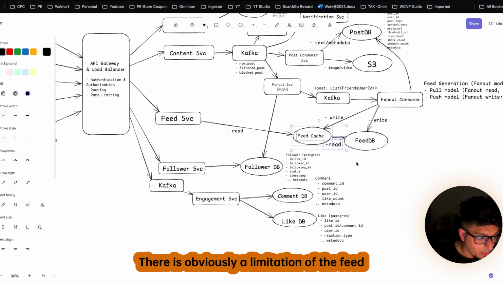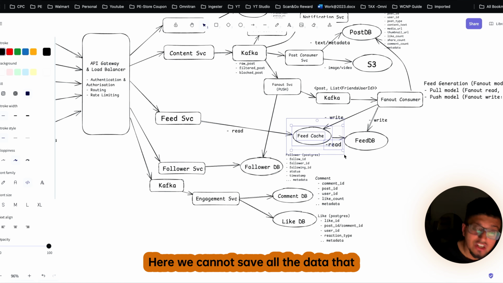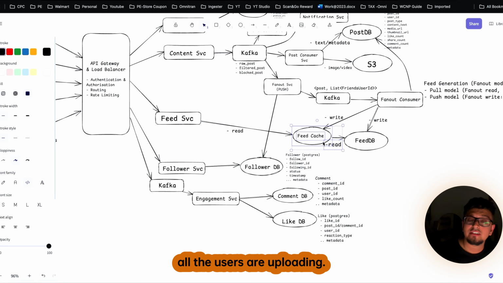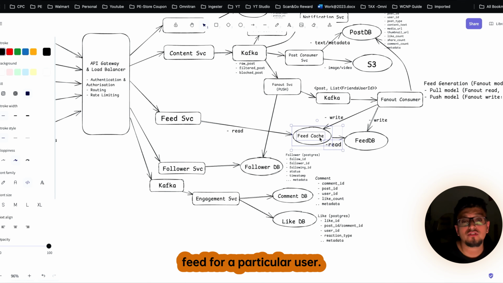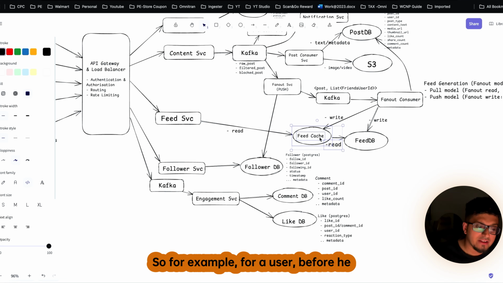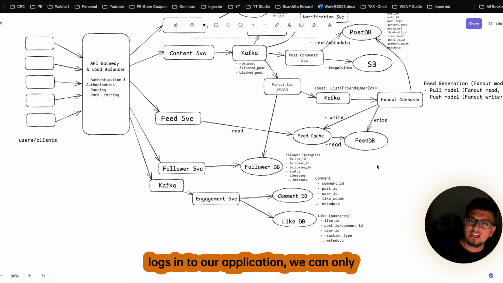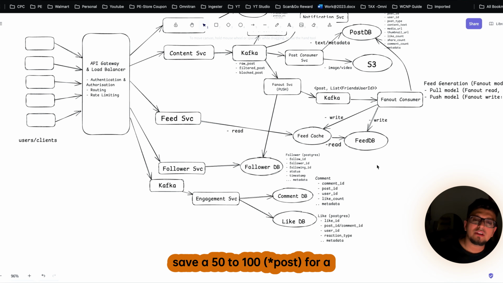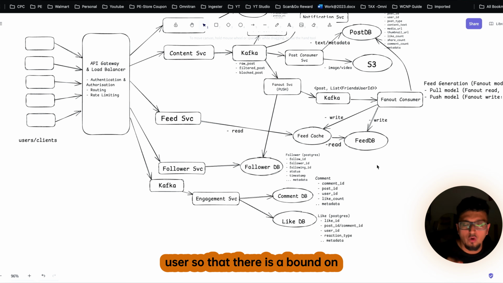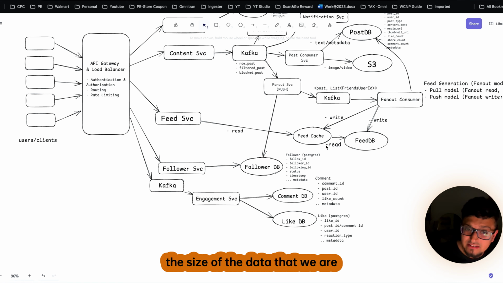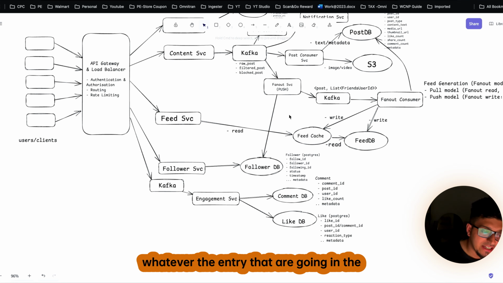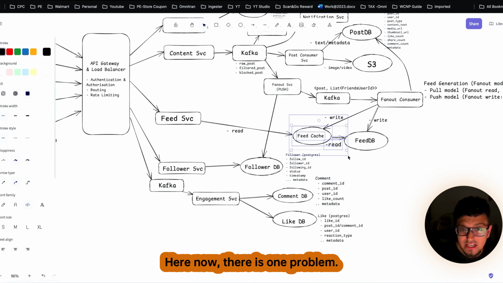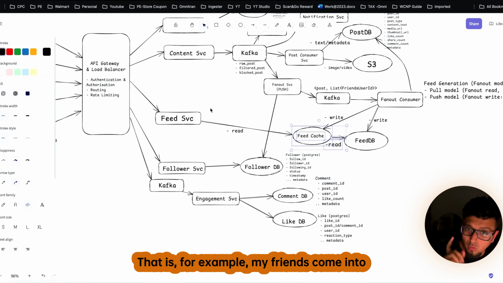But there is still a problem. There is obviously a limitation of the feed cache. We cannot save all the data that all the users are uploading. So we have to limit the amount of feed for a particular user. For example, before he logs in to our application, we can only save 50 to 100 feeds for a user, so that there is a bound on the size of the data we are saving in the feed. So obviously there should be a TTL on whatever entries are going in the feed. Clear?